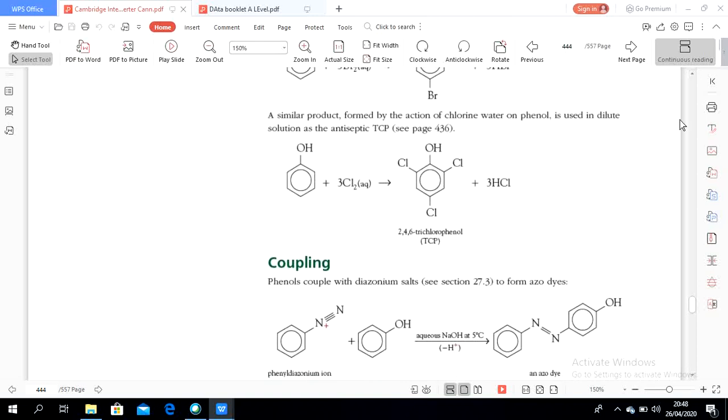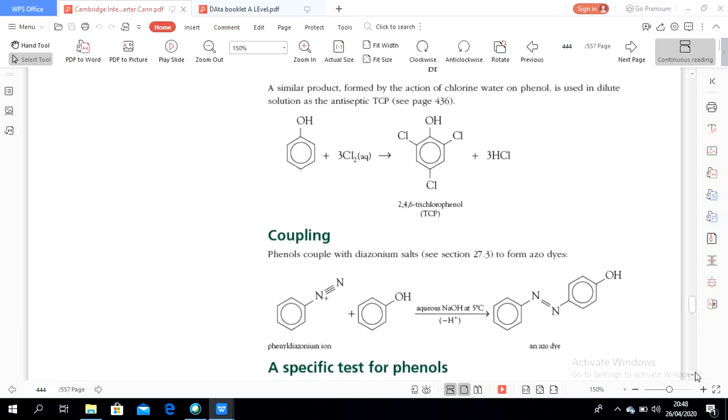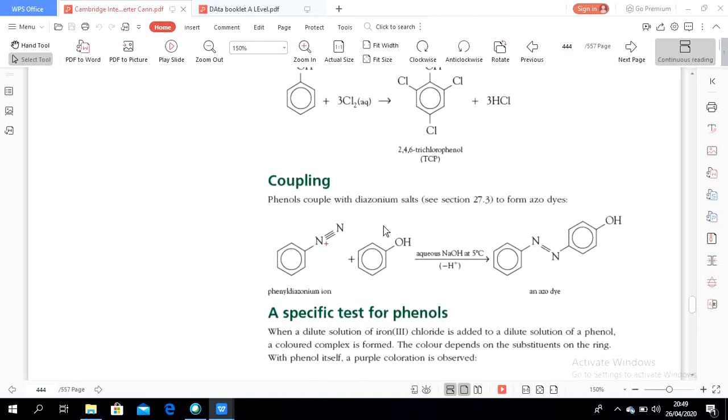Okay, now the coupling reaction. Coupling comes from the word couple, so there are two benzene structures, one containing nitrogen and this one containing phenol. This is an important azo dye, used for fabric coloring.